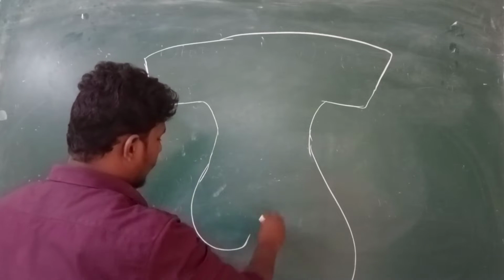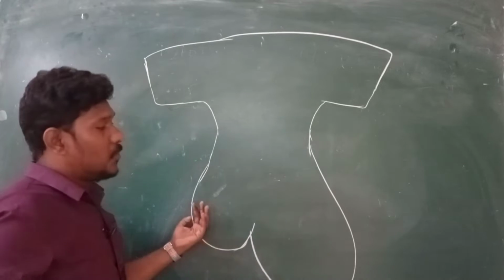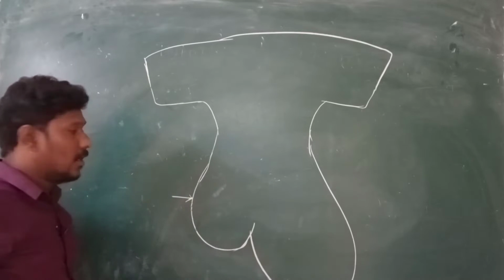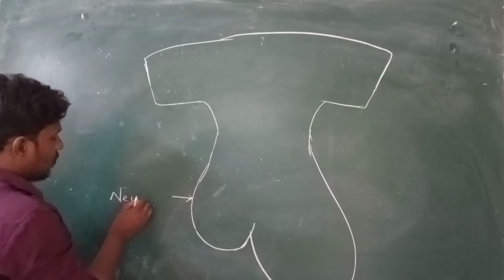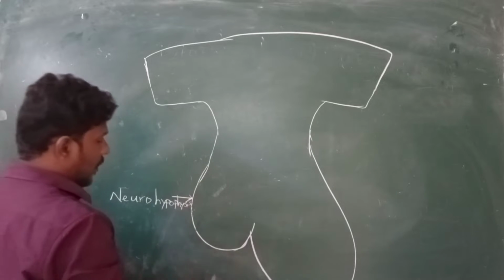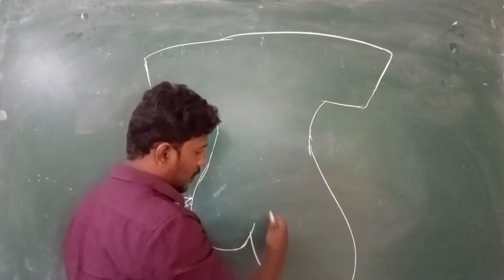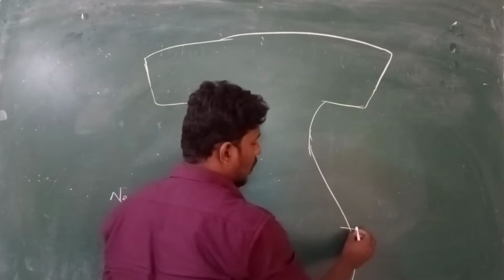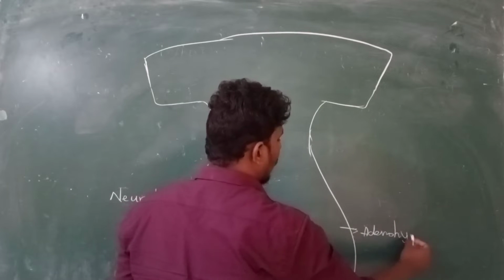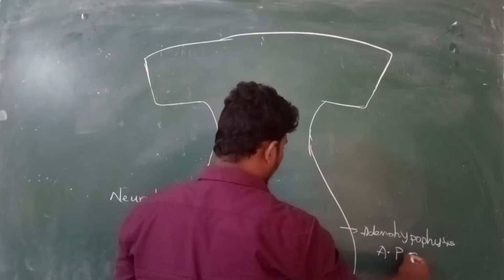This infundibulum is connected to your pituitary gland, and the pituitary gland is a bilobed structure. It contains two lobes, the posterior pituitary gland and the anterior pituitary gland. This is our posterior pituitary gland. It is also called neurohypophysis. And the other one, the larger one here, is called the anterior pituitary gland, also called adenohypophysis. Adenohypophysis, or anterior pituitary gland.